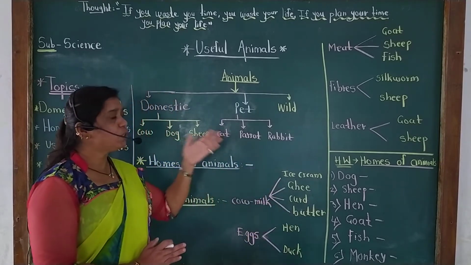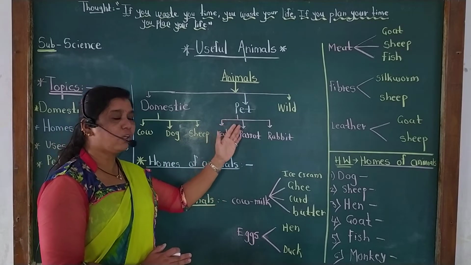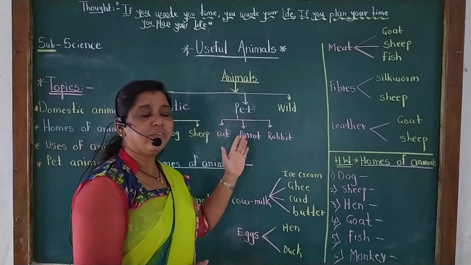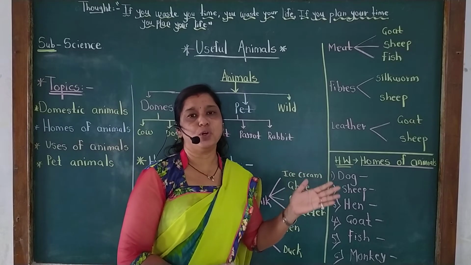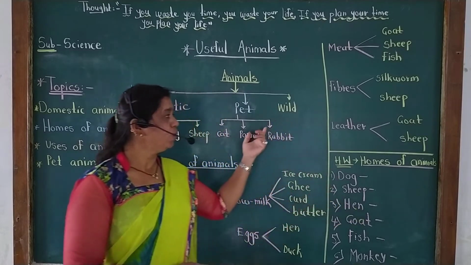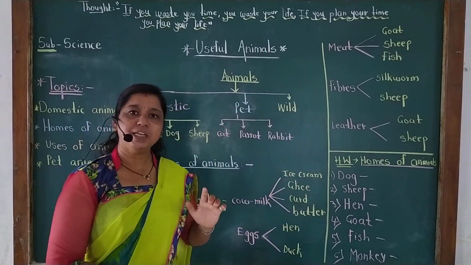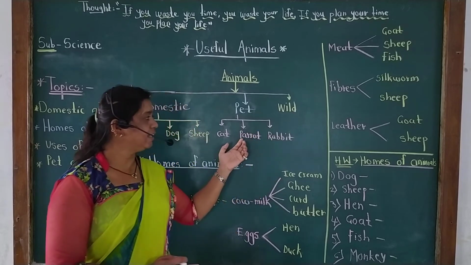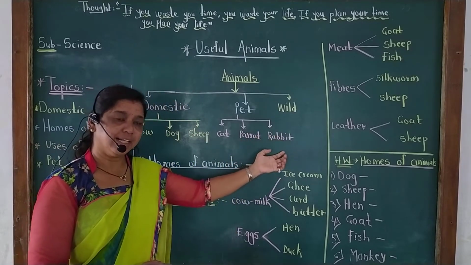Other animals we are also keeping in our homes. They are called pet animals. Why are we keeping pet animals? Because we like them. So some pet animals we keep in our homes are cat, parrot and rabbit.